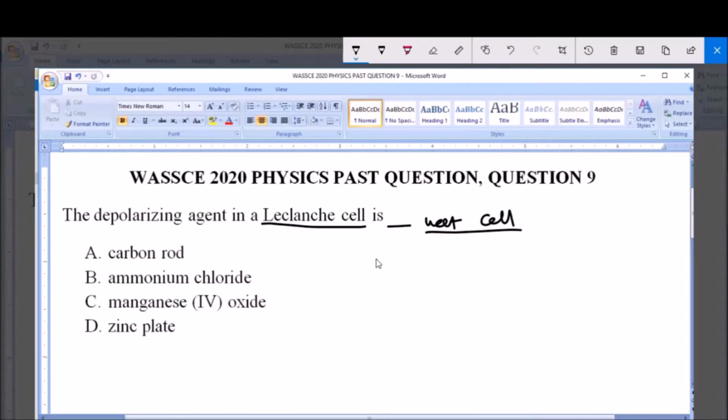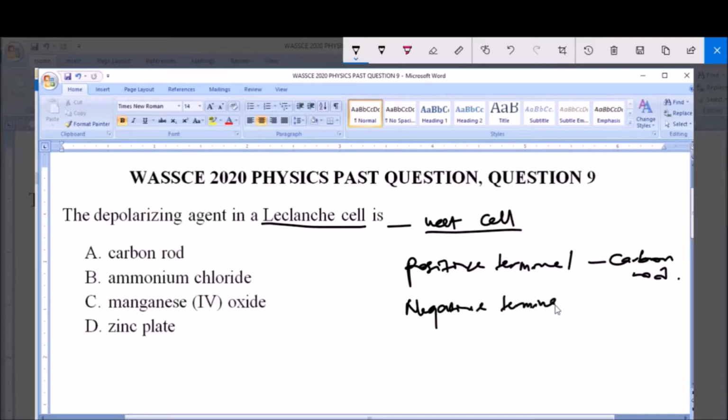Now, this Leclanche cell has various components. That is its positive terminal, its negative terminal, the depolarizing agents, and the electrolytes. But the question is asking us to identify the depolarizing agents in a Leclanche cell. Now, in a Leclanche cell, the positive terminal is the carbon rod, and that is option A. The negative terminal is the what?